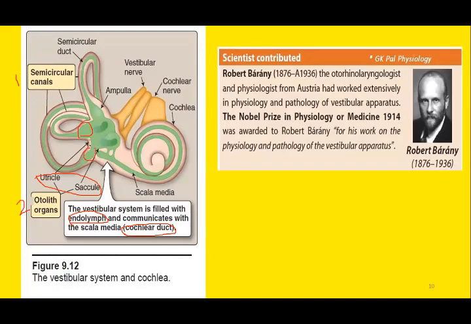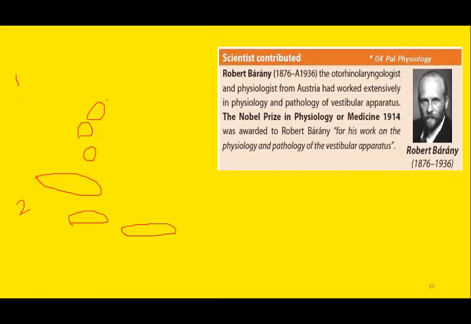These swellings are known as ampullae, and the singular is ampulla. So there are three ampullae, one for each semicircular canal. And within each ampulla, there is a gelatinous opening known as cupula.